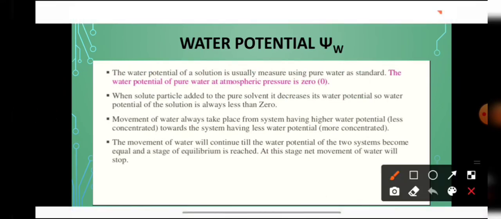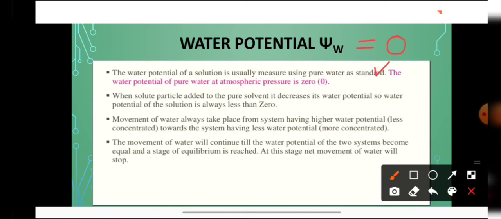Now the water potential of a solution is usually measured using pure water as standard. The water potential of pure water at atmospheric pressure is 0, and this is the maximum value. So what is the water potential of pure water? The water potential, or psi W, for pure water is equal to 0, and this is the maximum value.